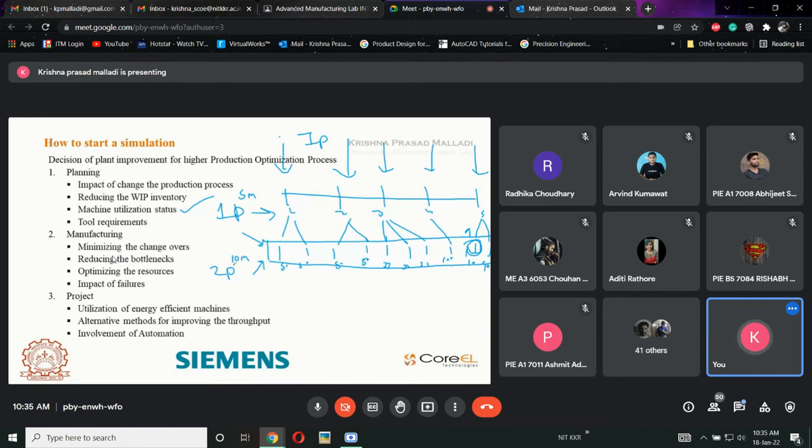In the second process, there are 10 missions. Out of 10, the first mission is giving the output to 1 and 2 at 50 percent each. The second mission is giving 50 percent to the third as well as 50 percent to the fourth. The third mission is giving 35, 35, 35 percent to the 5th, 6th, and 7th missions. The fourth mission is giving 100% directly to the 8th mission, whereas the fifth mission is giving 10% to the 9th mission and 90% to the 10th mission. Okay. Now, out of these 10 missions, which mission is least utilized?